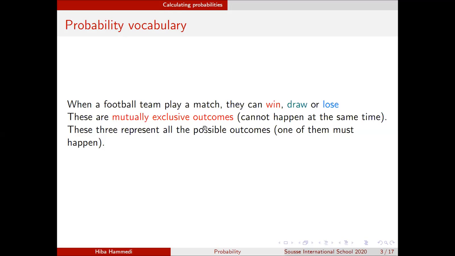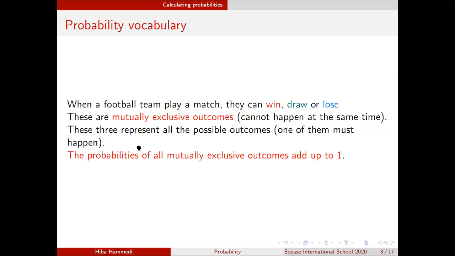If the team wins, I can't say that the team won and the team lost at the same time. Either they won or they lost, right? So this is why we call them mutually exclusive outcomes or events. They cannot happen at the same time. You need to remember this.